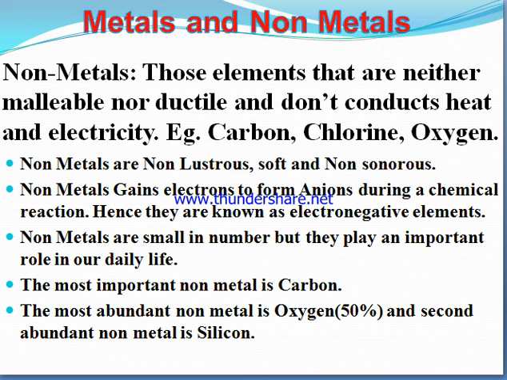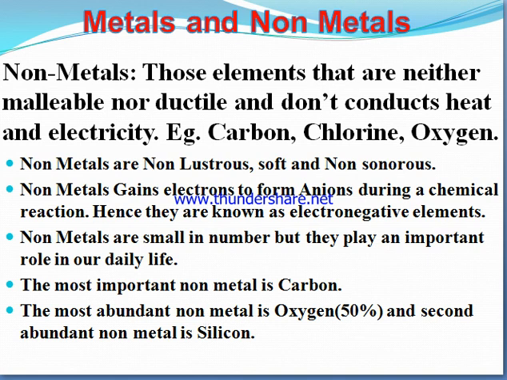Non-metals are very few in number among our total 118 elements, but they play an important role. For example, oxygen is very important for our daily life. There are many non-metals which are very essential for our life. The most important non-metal is carbon. If carbon is not there, then food is not there; glucose, sucrose, all are not available. The most abundant non-metal is oxygen, nearly about 50%, and the second most abundant non-metal is silicon, which is in the sand.